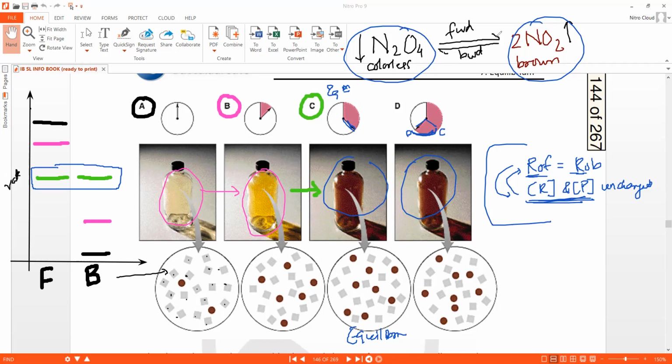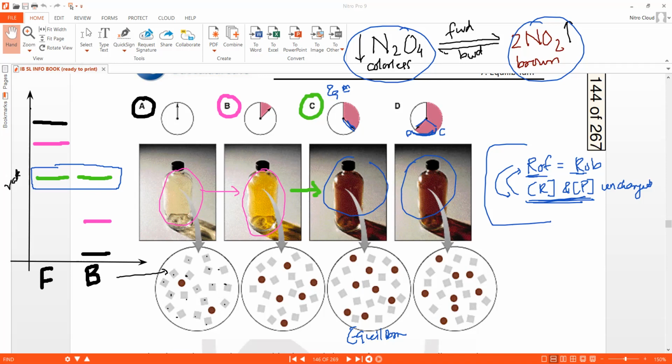Whatever change is brought about by backward reaction is undone by the forward reaction. So forward reaction will increase colorless, decrease the N2O4 and increase NO2. Backward reaction will decrease NO2 and increase colorless. So that's why there is no net change in the reaction mixture once the equilibrium is established. Okay, so that's what we understand as equilibrium.